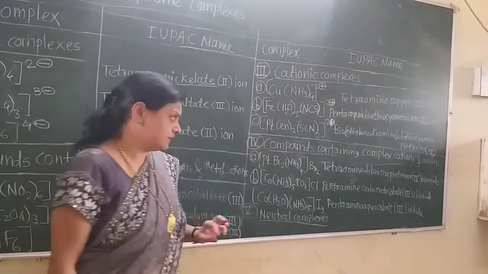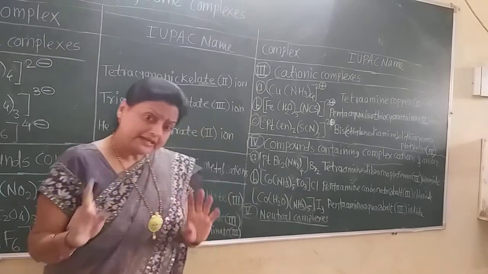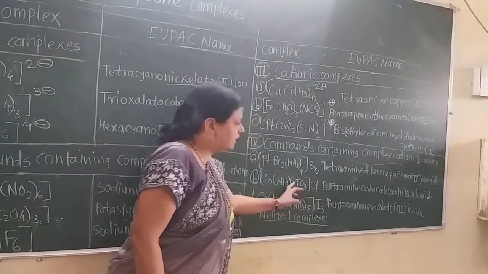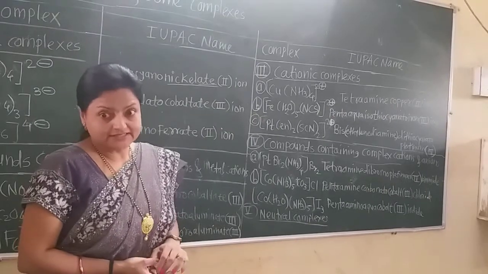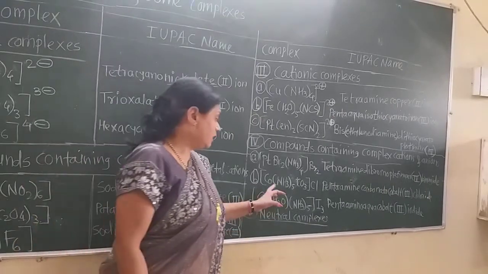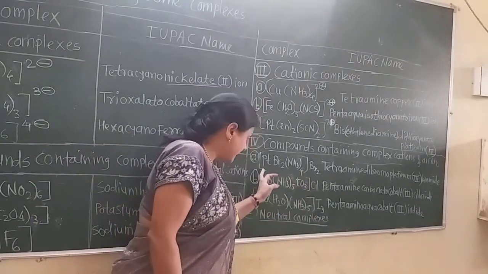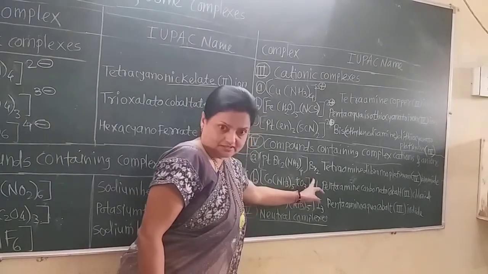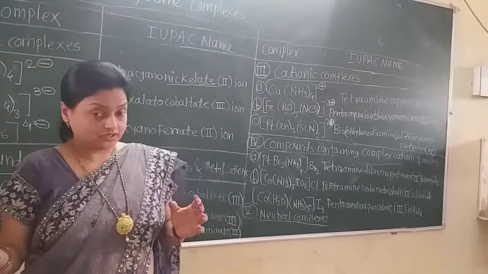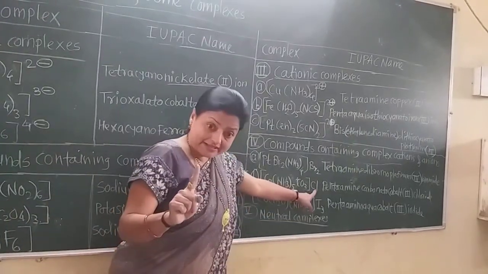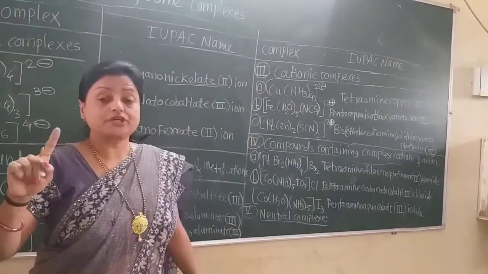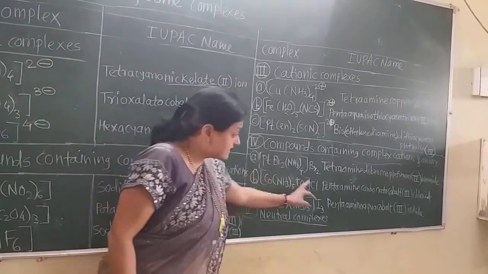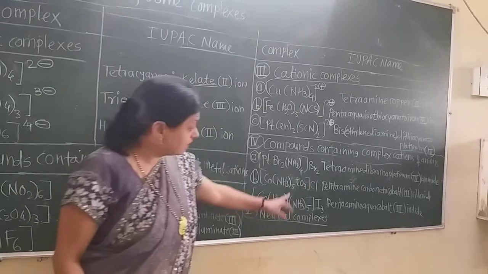Chloride has a -1 charge, and these are also neutral ligands. So this square bracket must have +2 charge after ionization. But there is this one chloride, so the +3 charge gets cancelled by -1. What is remaining? +2.